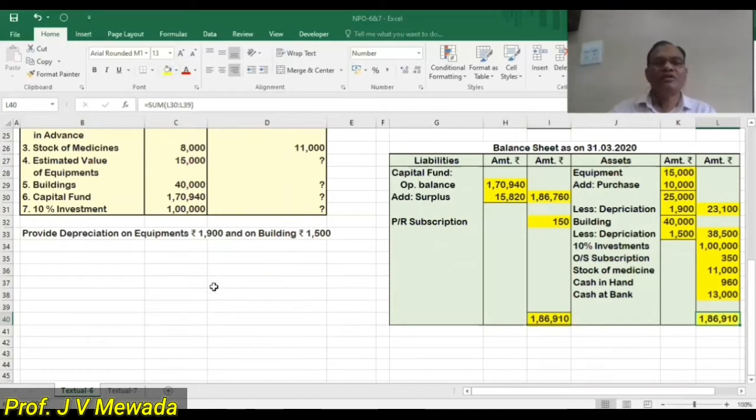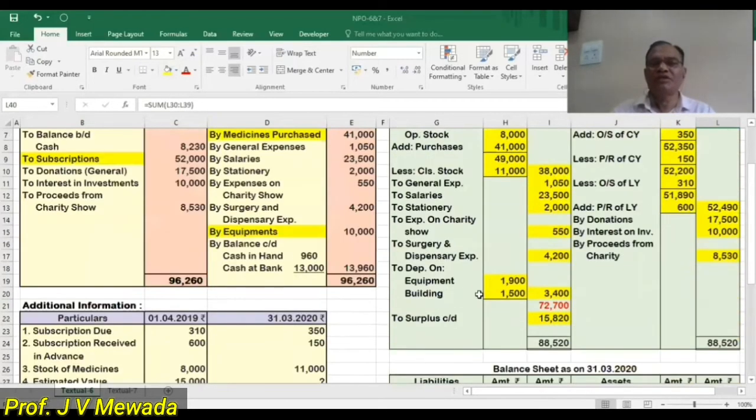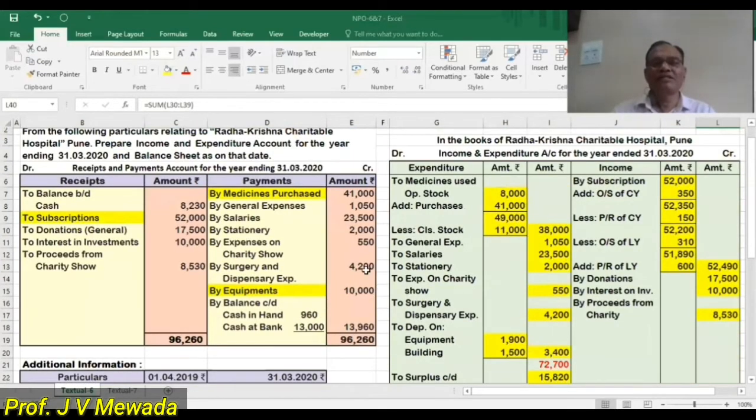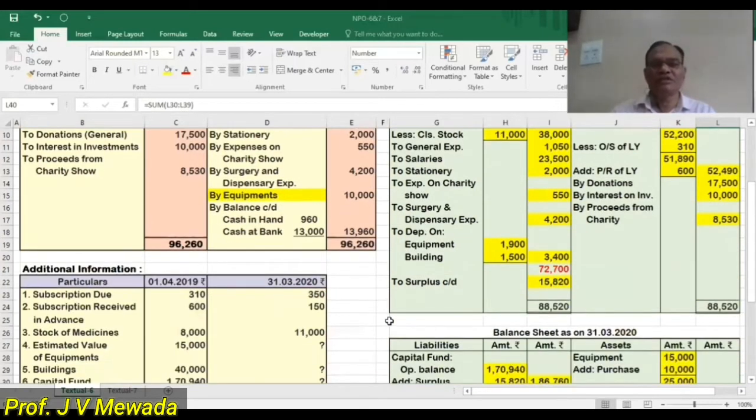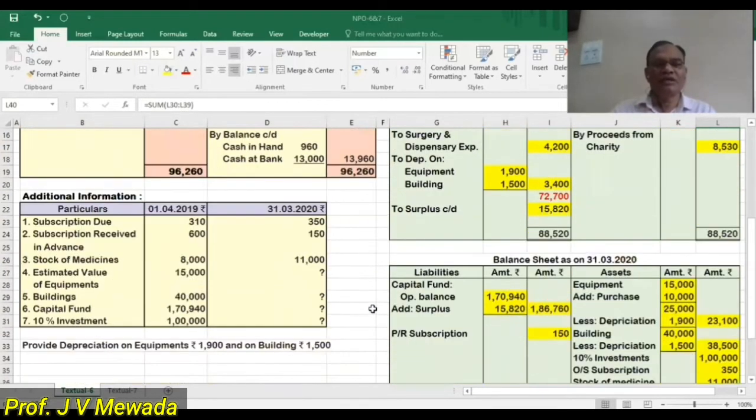So in this problem, the important item was subscription and the formula of medicines used. Okay. And then there was a normal item of assets, charging of depreciation and all that. Okay. So you can practice this sum in your notebook and try to solve it. Okay.